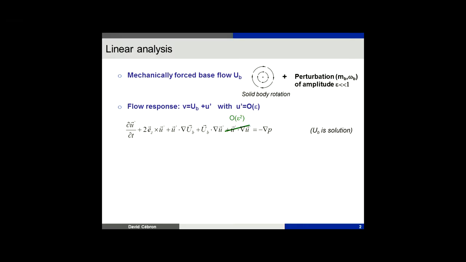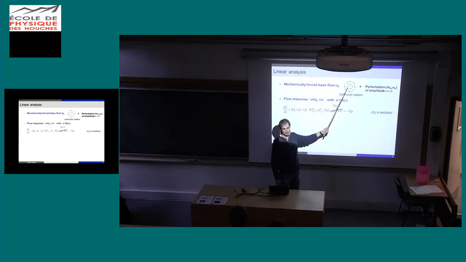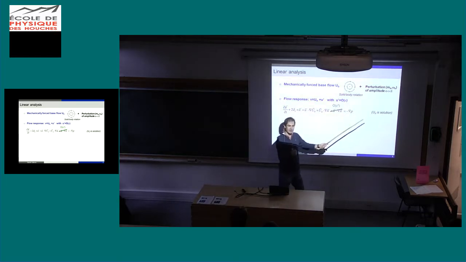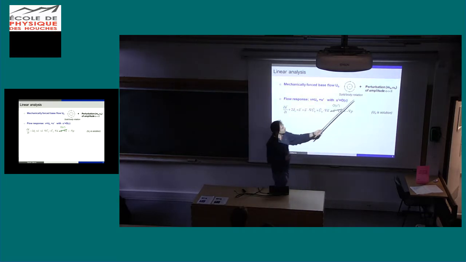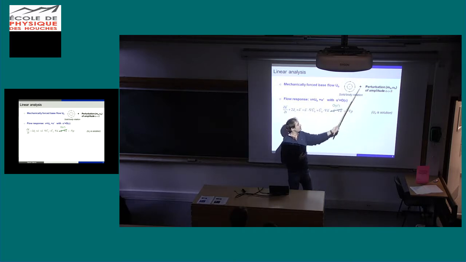So how can we check that theoretically? I won't go through all the details of the calculation, but the idea is that an elliptical streamline, or any other mechanically forced flow, is basically a solid body rotation, which exists because of the spin rate of the planet, and it's circular because the planets are at leading order circular, plus a small perturbation due to tides, due to precession, due to whatever. The perturbation has an azimuthal wave number m_b and a frequency omega_b, and it is of small amplitude, of course, so the solid body rotation dominates.